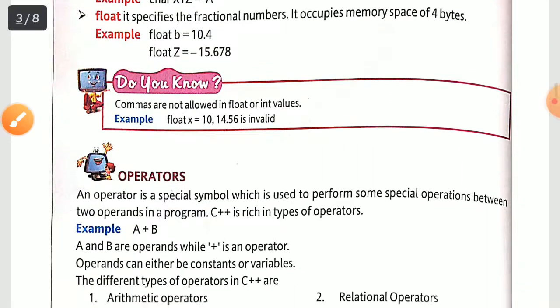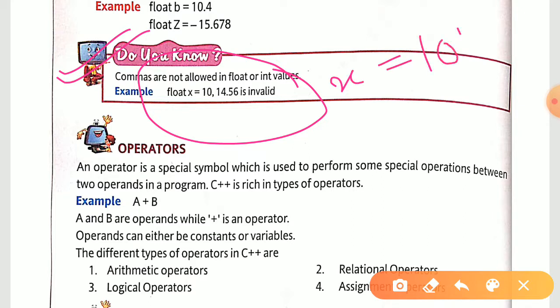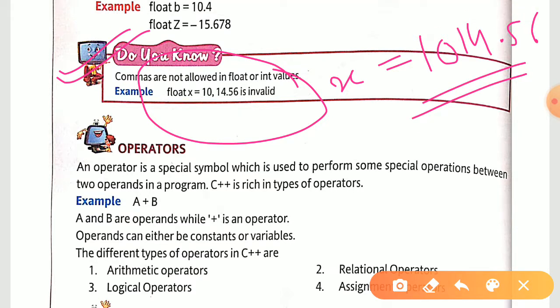Now, do you know which portion is important over here? It is saying commas are not allowed in float or int values. Now, what is the meaning of this? See this example. Float x equal to 10, comma 14.56. Okay, so these commas are not allowed. In place of this, you can write x equal to 1014.56. So without these commas, you have to write only the numerical quantity. Okay, so these are the three data types.